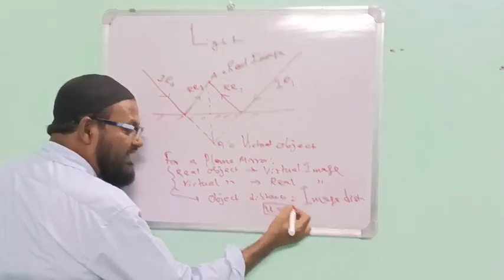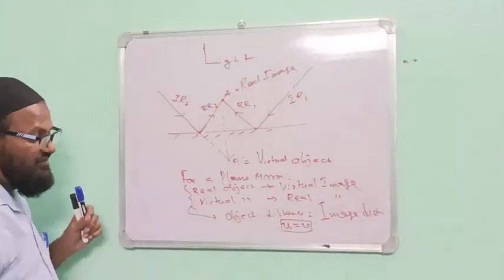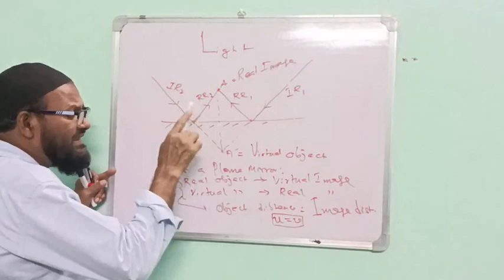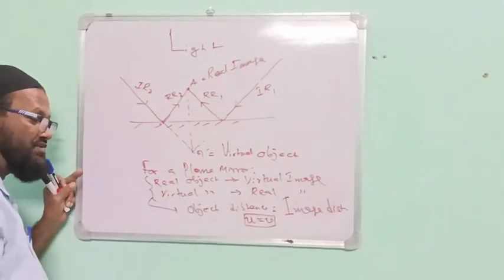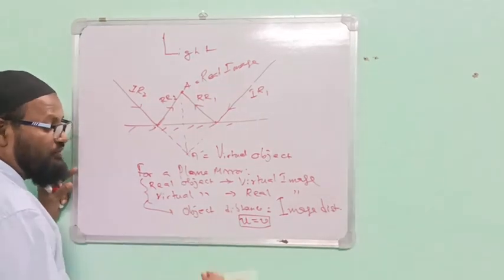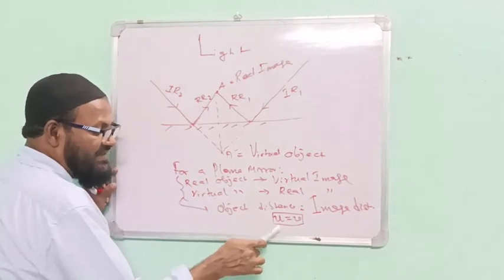In this case, u equal to v. But one thing is important. In this case, u equals v in terms of magnitude. But in case of plus or minus sign, I will come later on. Just in this case, magnitude.